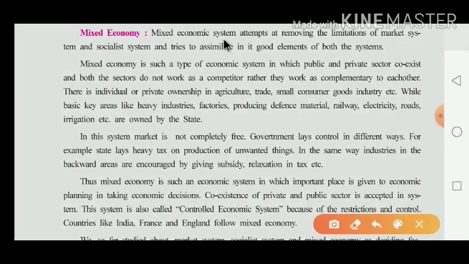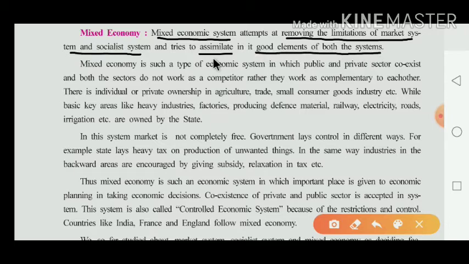Now what happened that here they have to give that mixed economic system is removing the limitations of both previous systems, the market system or capitalist system and the socialist system, and now it tries to assimilate. Assimilate means to accept, apnana, and it is a good element of both of the systems. Now mixed economy is such a type of economic system in which public and private sectors coexist and both sectors do not work as competitors.